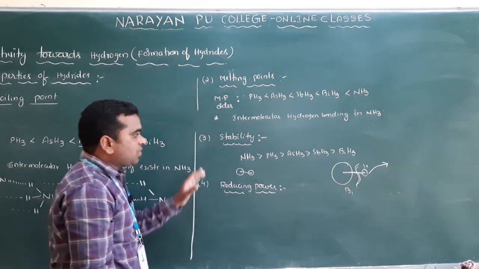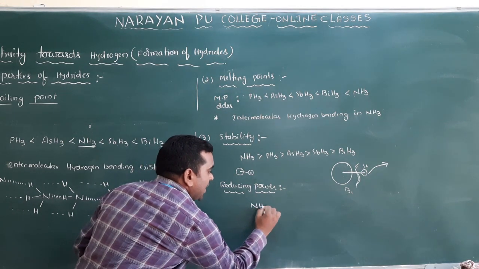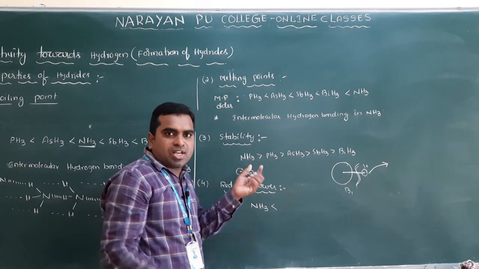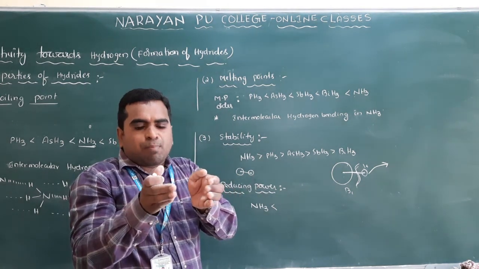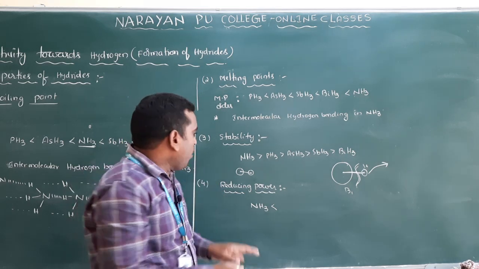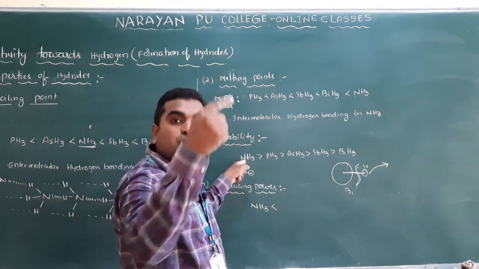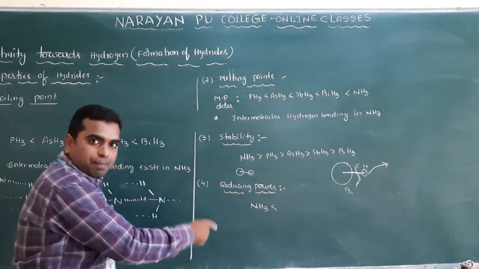Clear? So what is the reducing power here? If you compare, NH3 will have the least. Why? Because the sizes of nitrogen and hydrogen are almost similar, so the bond is very strong. If the bond is very strong, will ammonia give hydrogens to other substances? No. So that's why it will have the least reducing power.